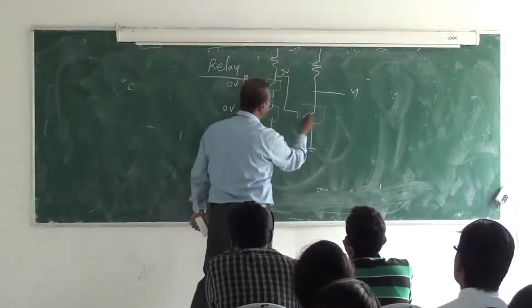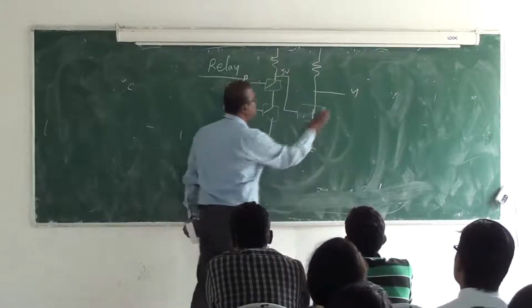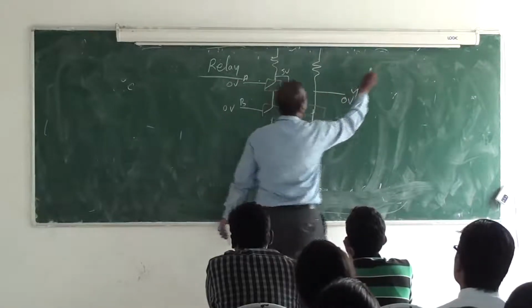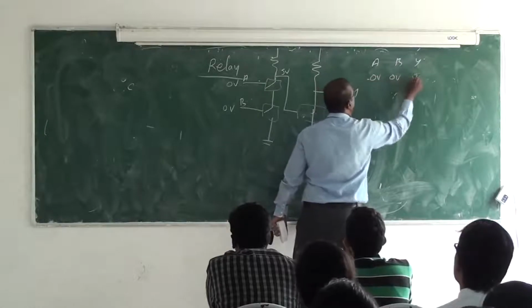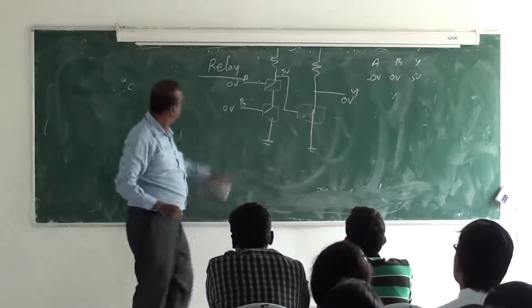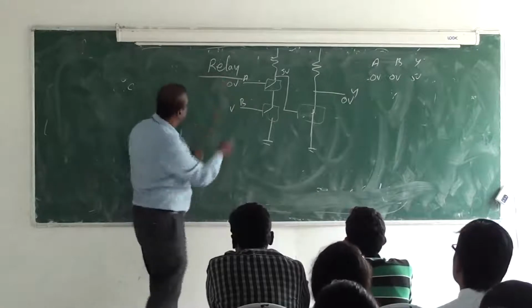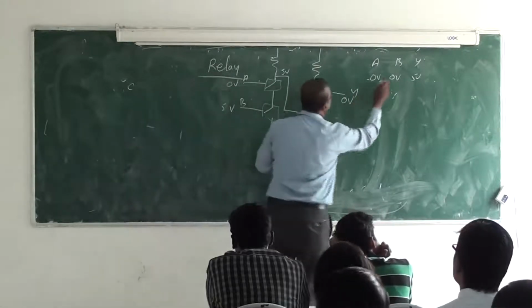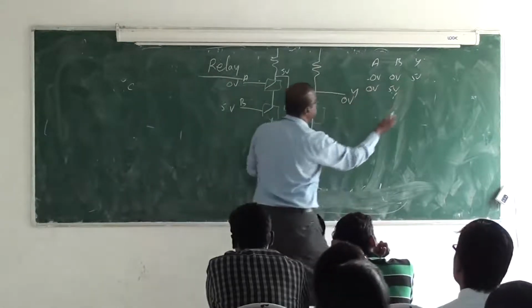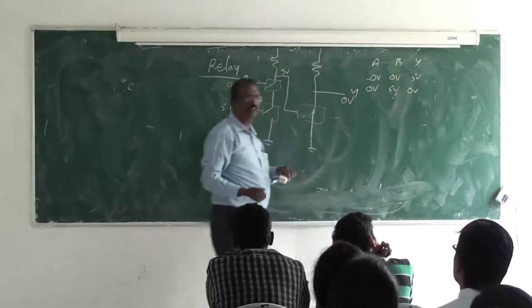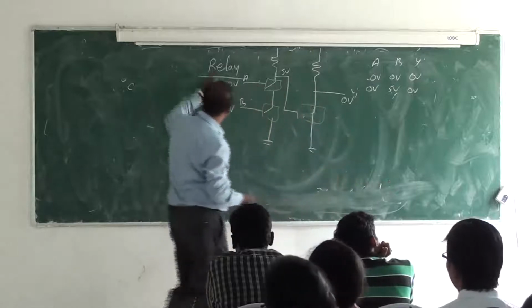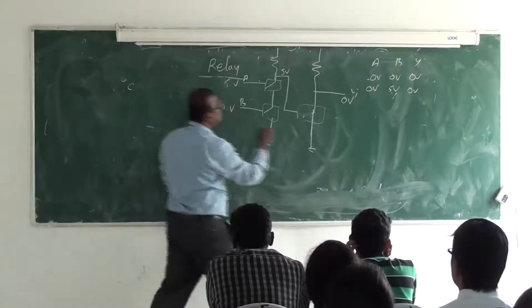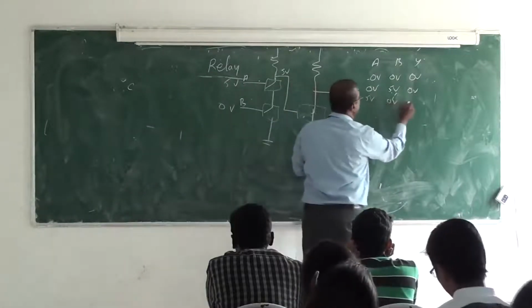Because I give 5, this is going to be on. I get here 0 volt. So A, B and Y: 0 volt, 0 volt, I get here 5 volt. Then I apply A as 5 volt. I get what here? Sorry, 0 volt. Then when I say 5 volt and 0 volt, I get here 0.